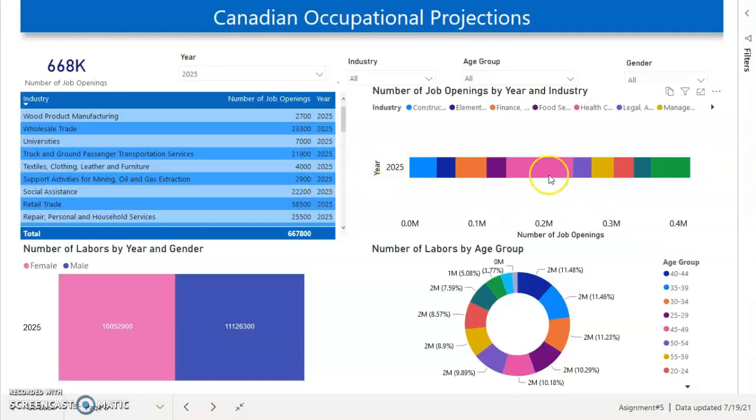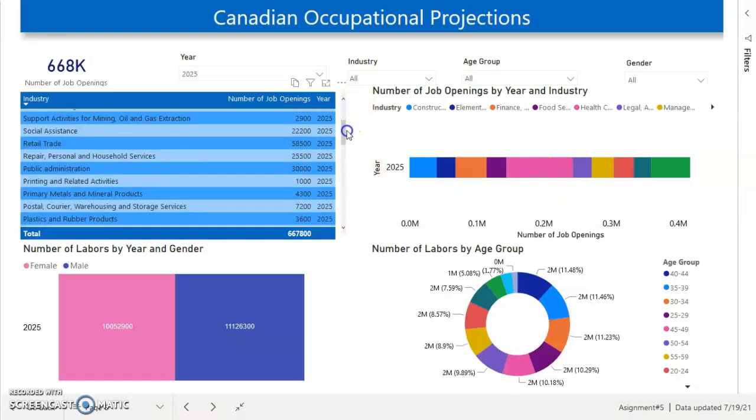We can see that the healthcare sector in 2025 will have more job openings, and using these tables we can see the number of job openings for any specific industry as well. Similarly, using these slicers also, we can get specific data. We can drill it down more.